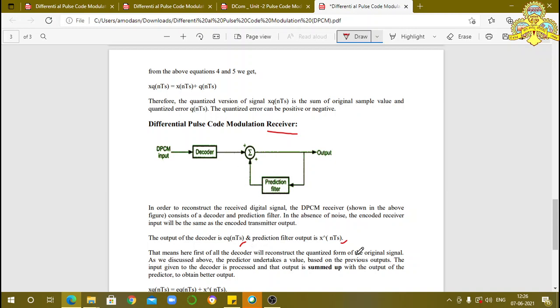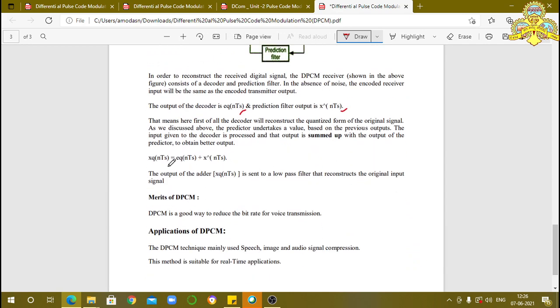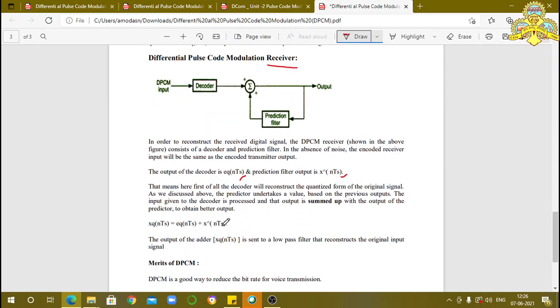EQ of nTs plus X cap of nTs are added in this adder, and here we have the output signal XQ of nTs, which is equal to EQ of nTs plus X cap of nTs.